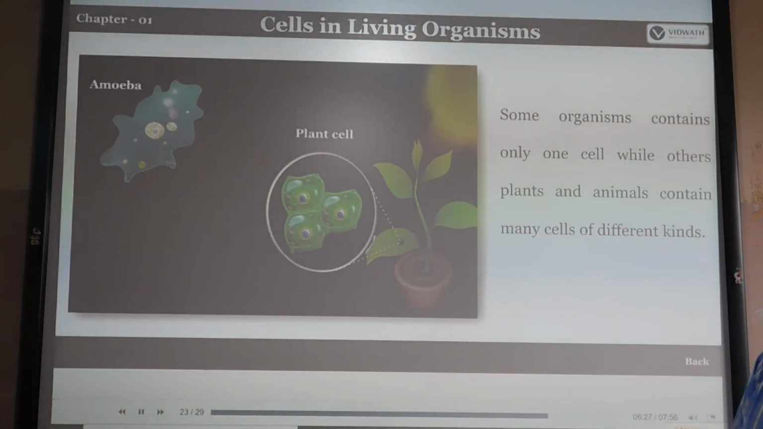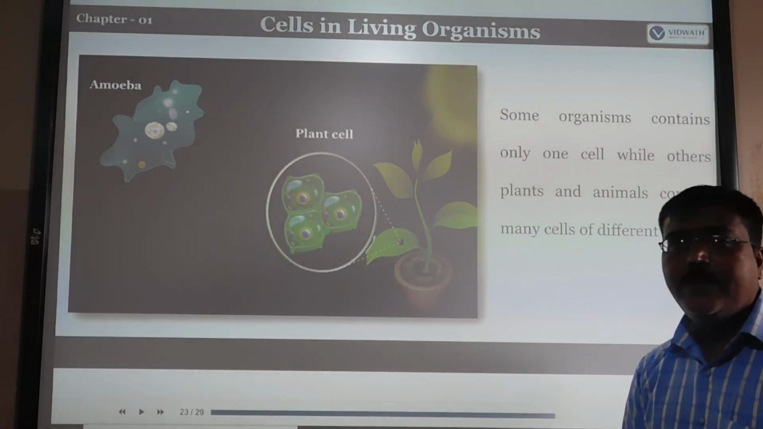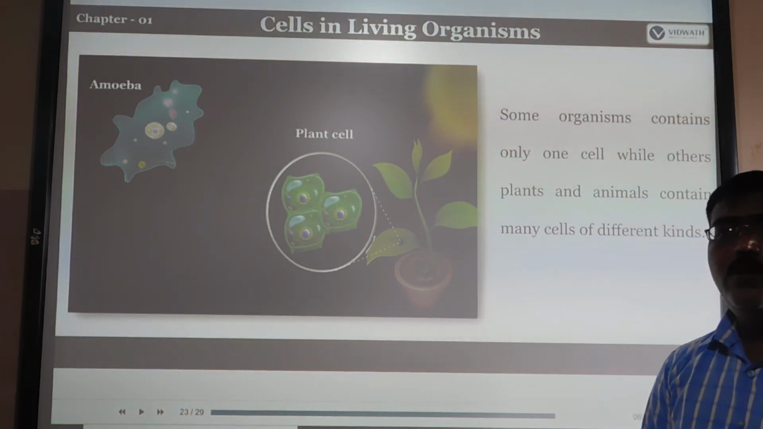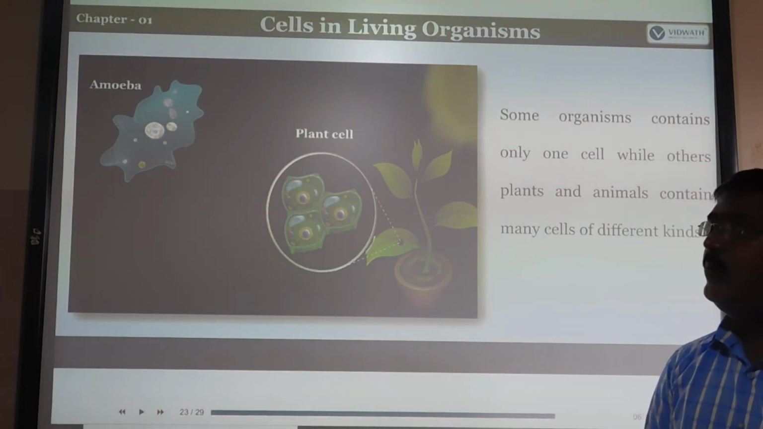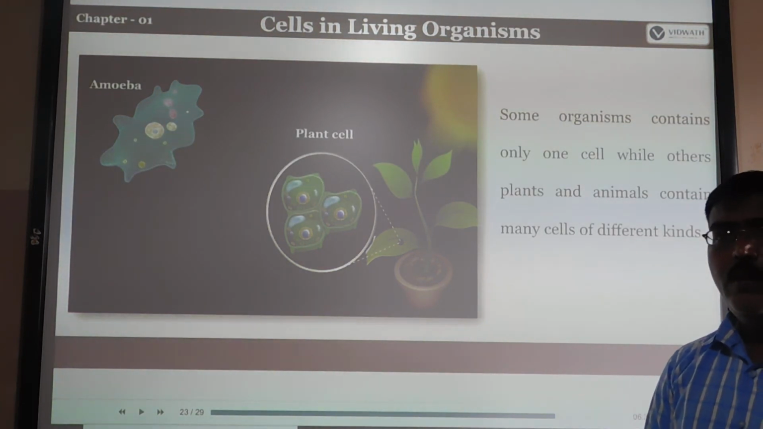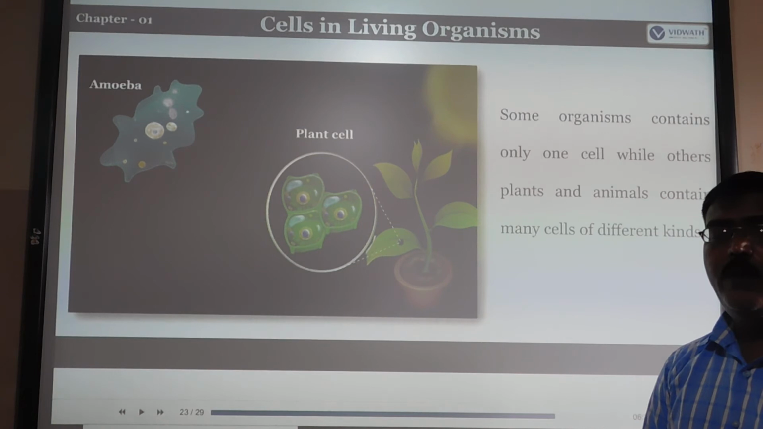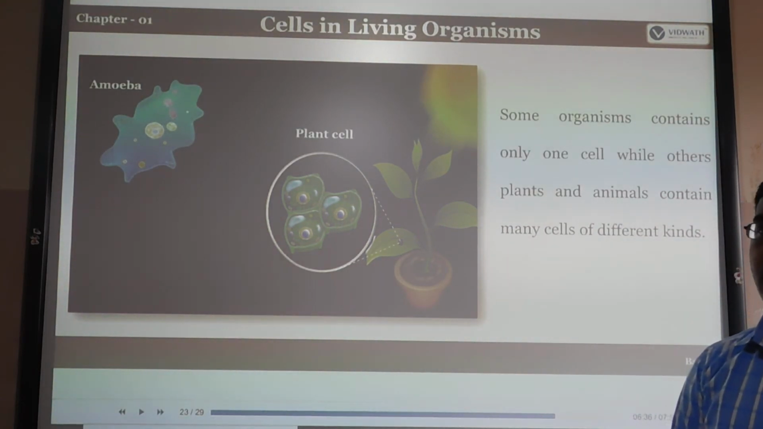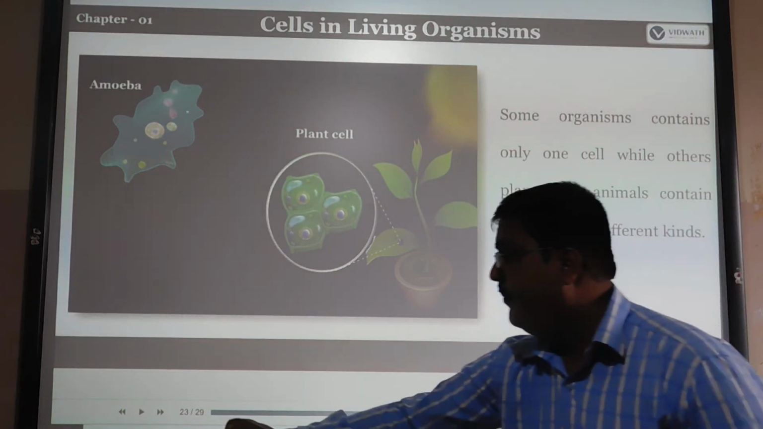Some organisms contain only one cell, while other plants and animals contain many cells. There are two types of organisms: unicellular and multicellular. Uni means single cell. Single-celled organisms are called, for example, the amoeba. Plants or animals are multicellular organisms, made up of billions or trillions of cells in our body, hence they are called multicellular organisms.